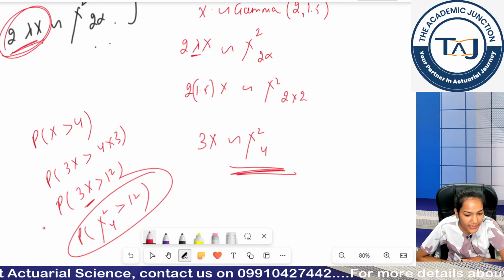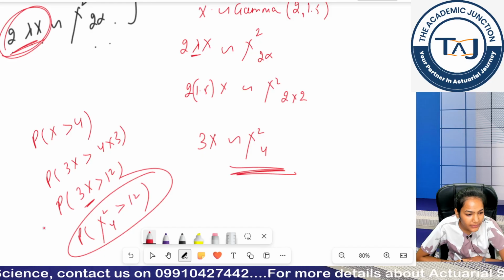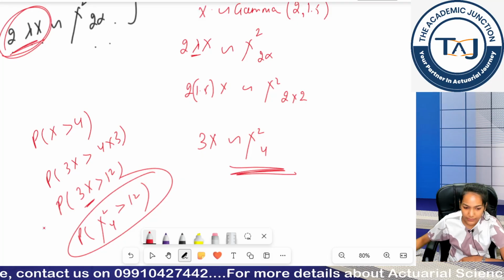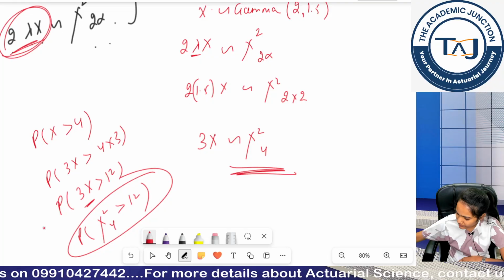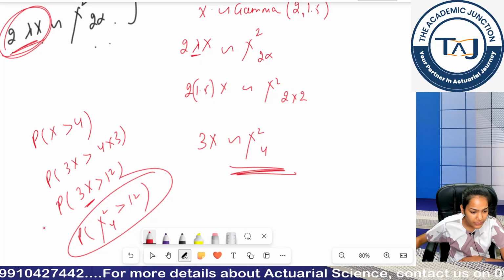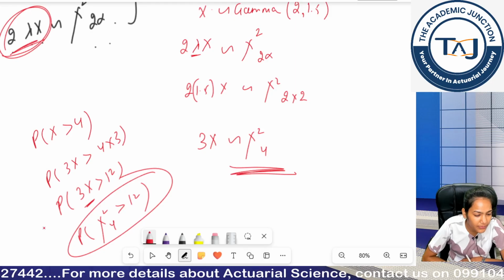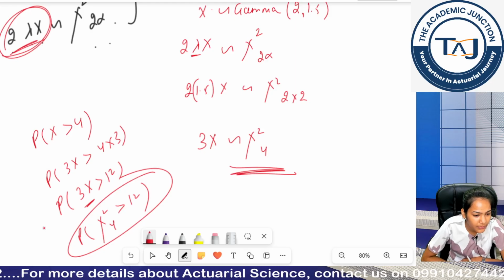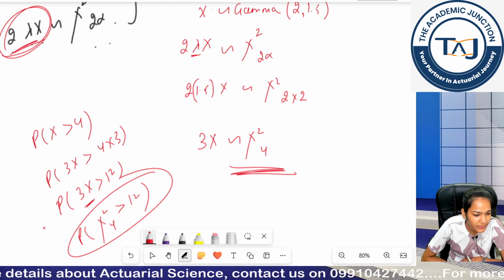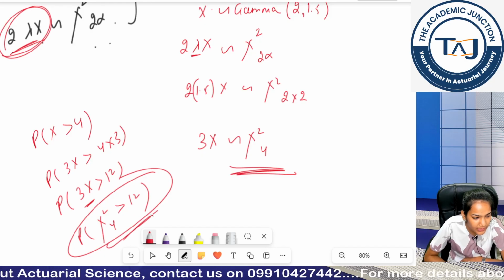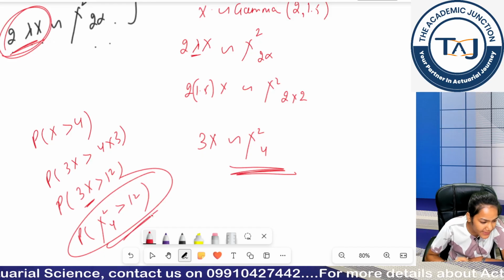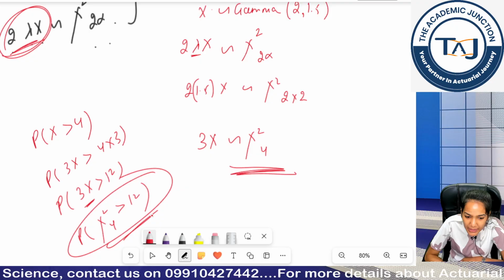Is it clear how did we get this? Clear, student? Can I calculate this value from the tables book? Is it clear? This is an important concept. Please tell me if this is clear. Otherwise, I can repeat again.